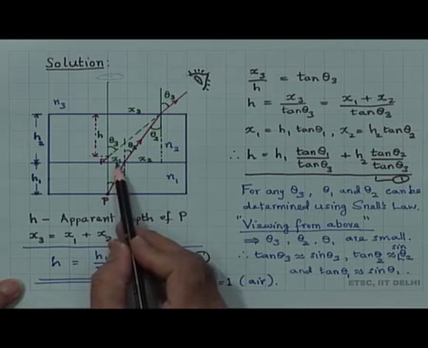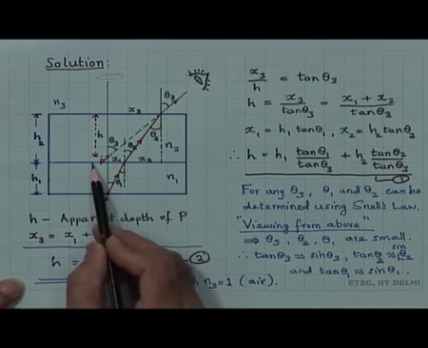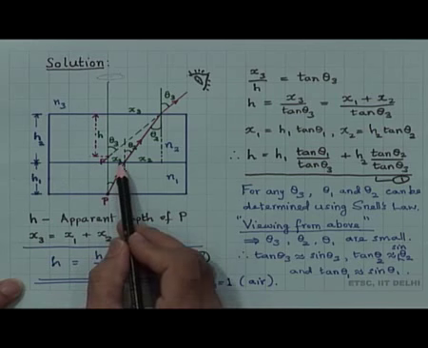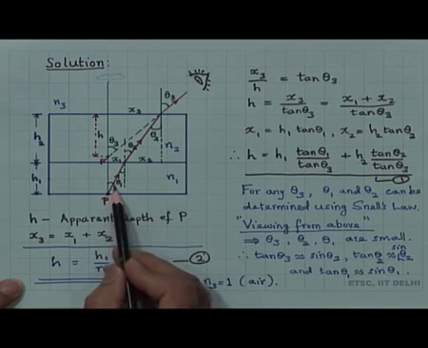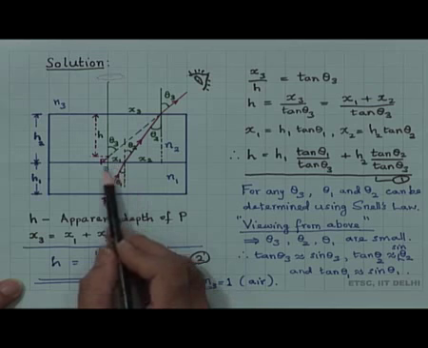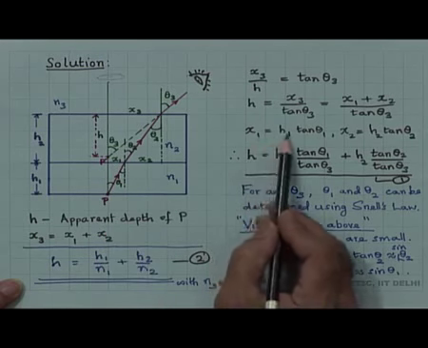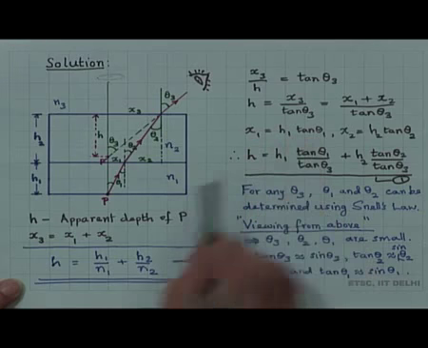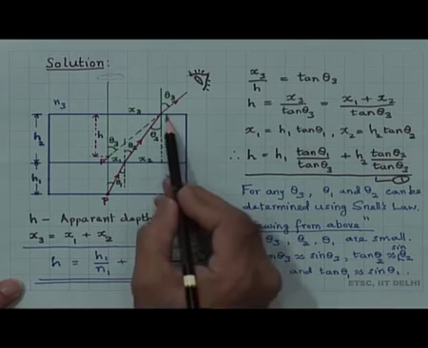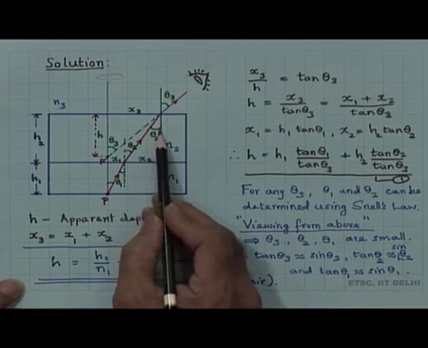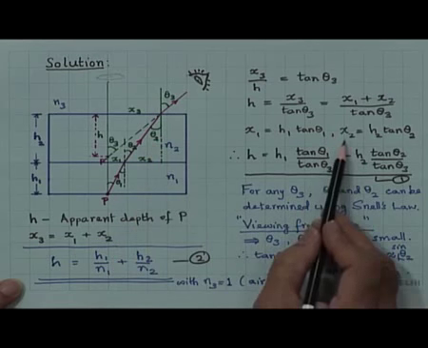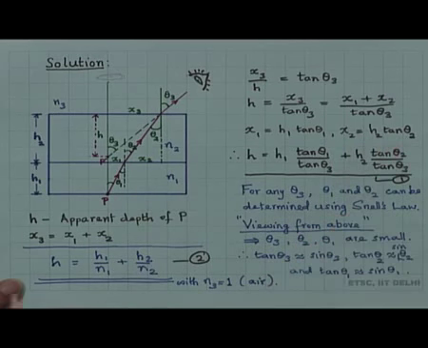However, x 1 by h 1 is equal to tan theta 1, therefore x 1 is equal to h 1 tan theta 1. Similarly, this is h 2 and this is theta 2, therefore x 2 is equal to h 2 tan theta 2.